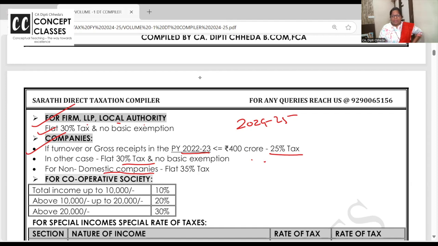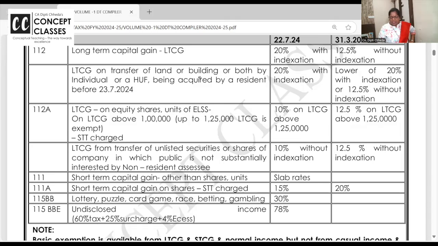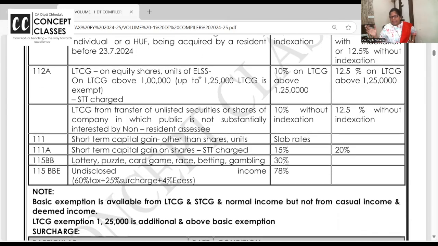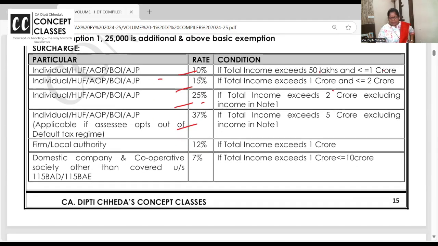And foreign companies, non-domestic companies, till last year it was 40%. This year the tax rate is reduced for foreign company to 35%. Cooperative society up to 10,000, 10%. Above 10,000 to 20,000, 20%. Above 20,000, 30%. Special capital gain income and all, I'll teach in the capital gain chapter. Casual income, betting, gambling, all is taxable at 30%. Undisclosed income, I taught you, it's taxable at 78%.